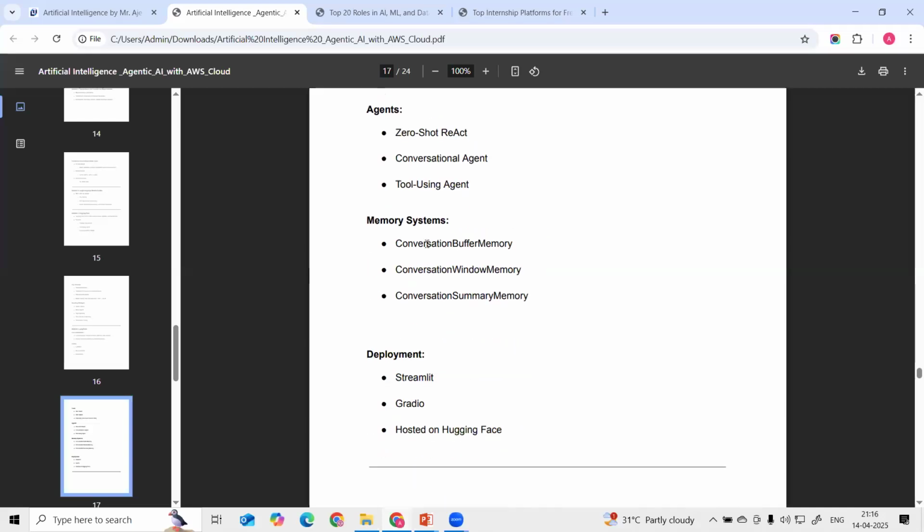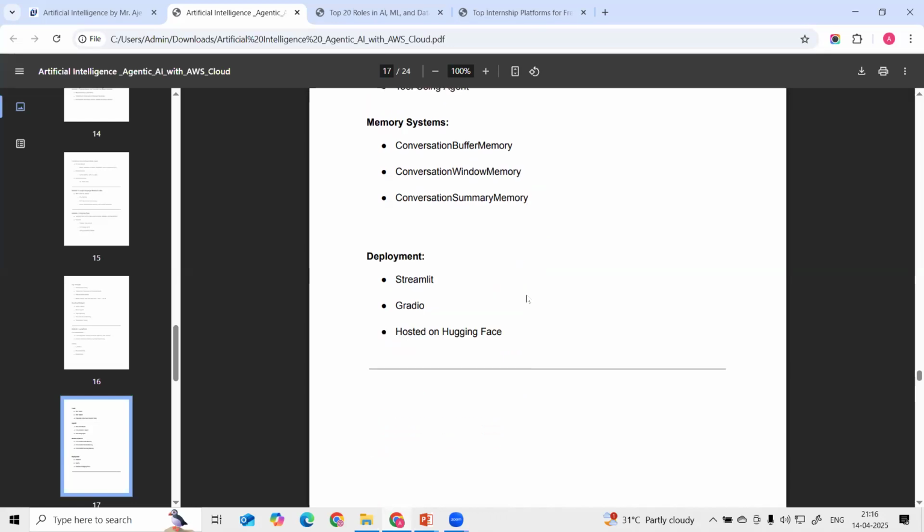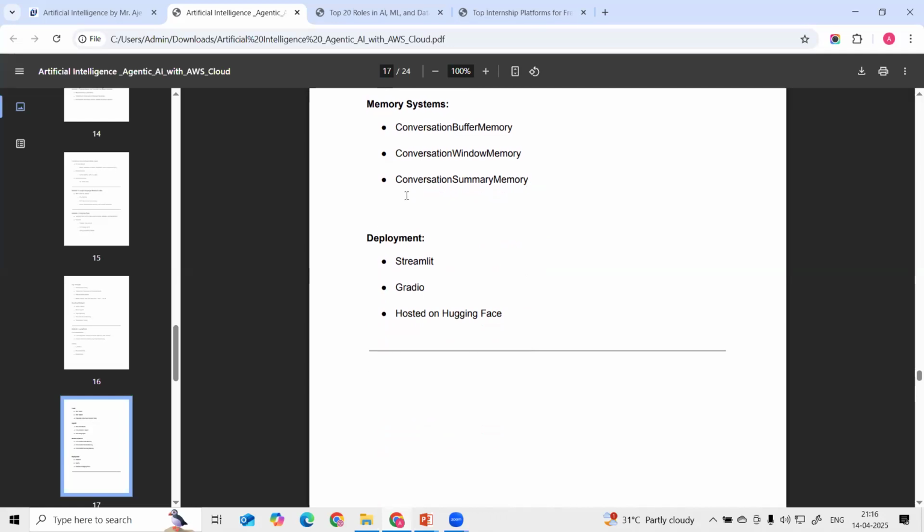Then we have different kinds of memory, and how we can leverage conversation buffer memory, conversation window memory, and conversation summary memory for storing our past conversation in the LLM history. Then we are going to move to deployment, where we are going to deploy this model.